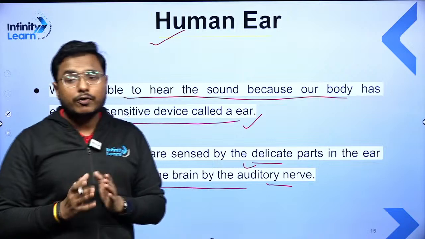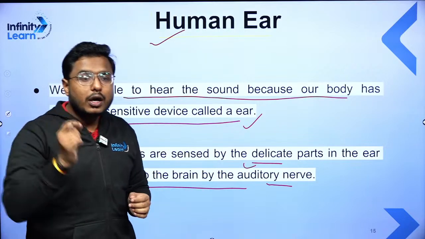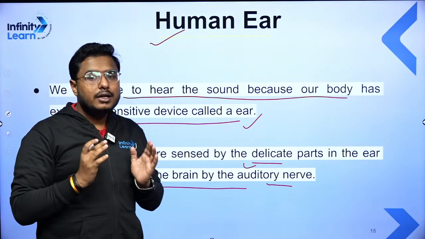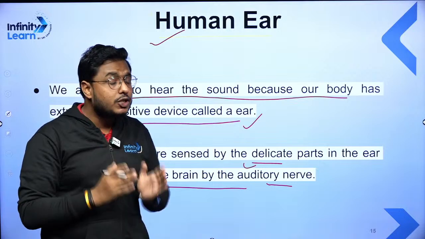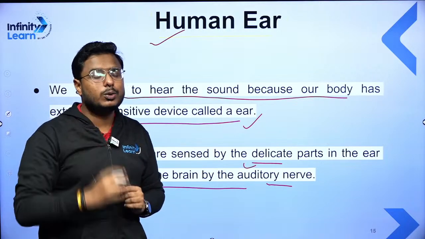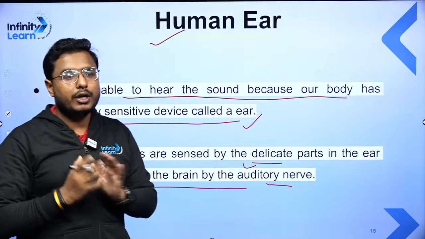The work of the optic nerve is to convert the signals, like the image, into electric signals and send them to the brain, and the brain is able to interpret the image.